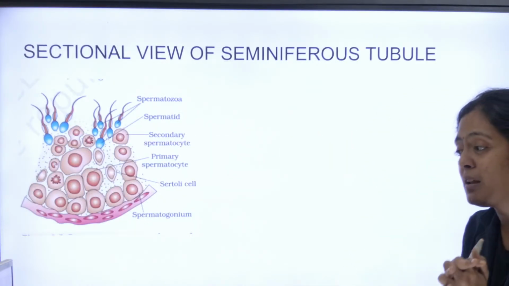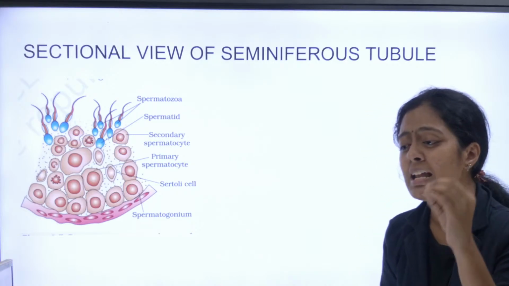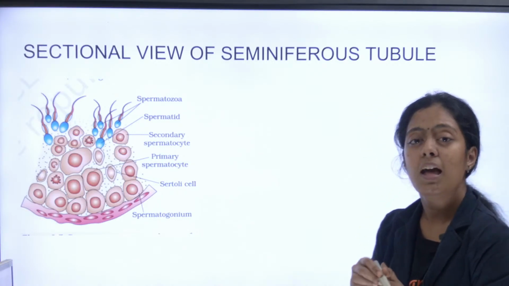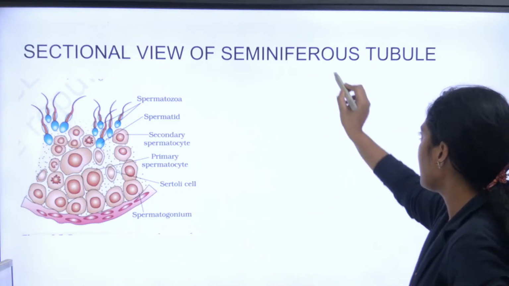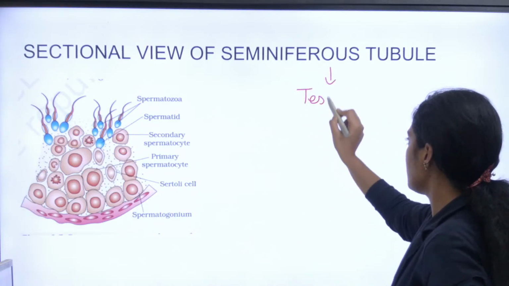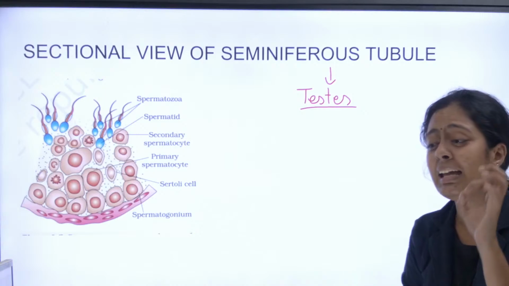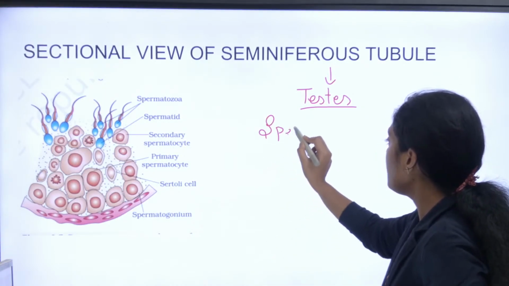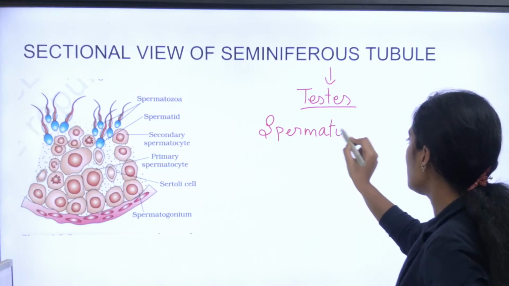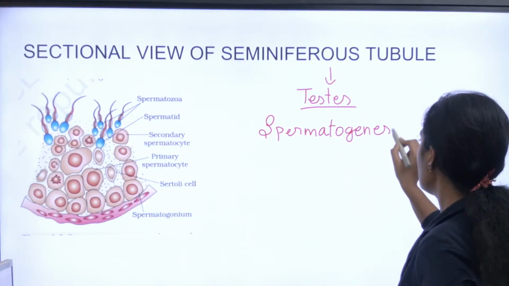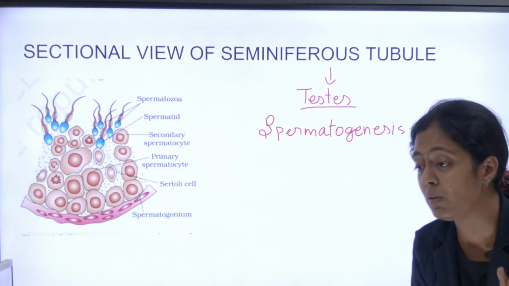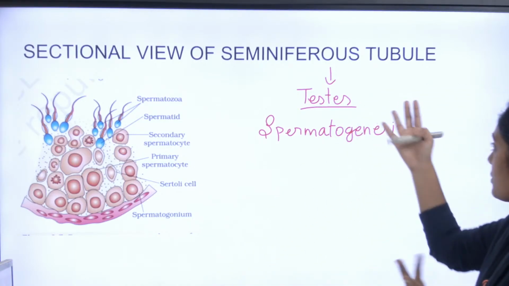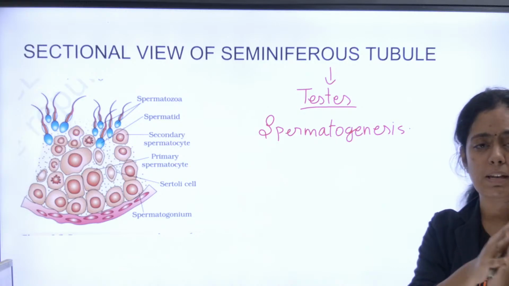Next we have the sectional view of seminiferous tubule. So where is this seminiferous tubule? Yes, very good Lucid, very good Sam Tamilan. Seminiferous tubules enga irukku pasangala? It is present in my testis. And the seminiferous tubule is the one which is going to be involved in spermatogenesis. The part of your testis which is involved in spermatogenesis is your seminiferous tubules.